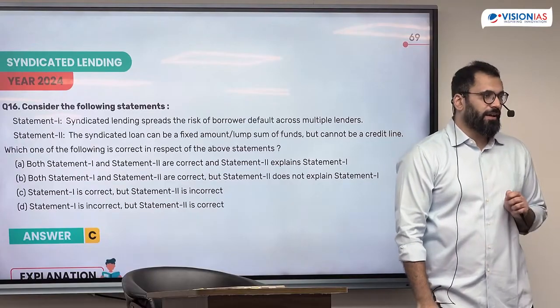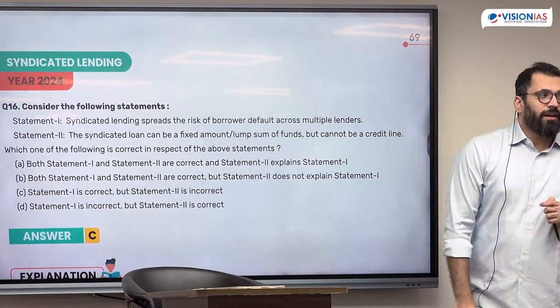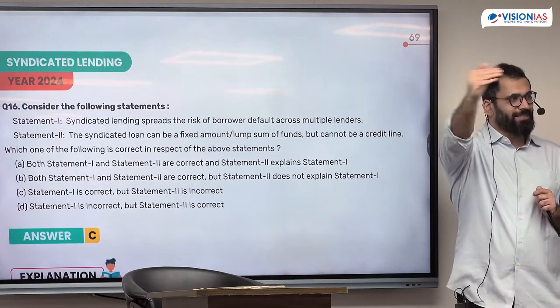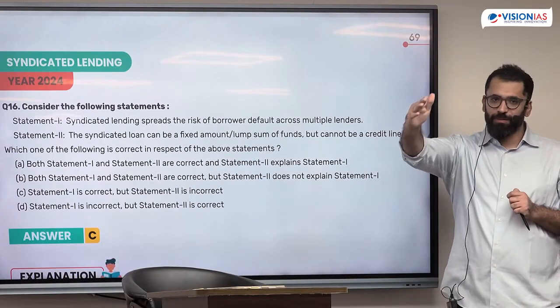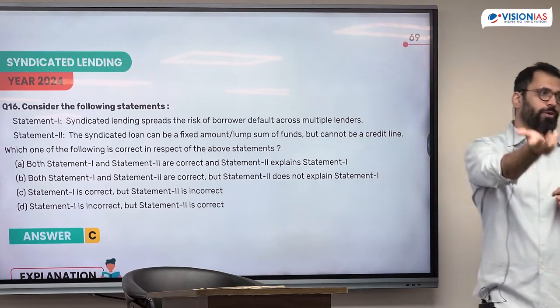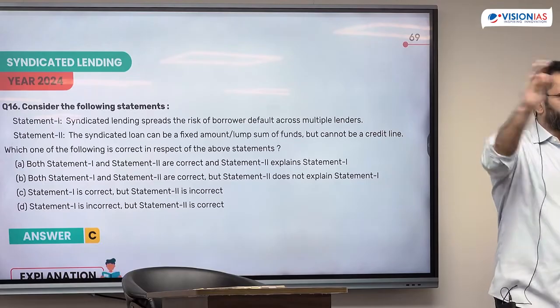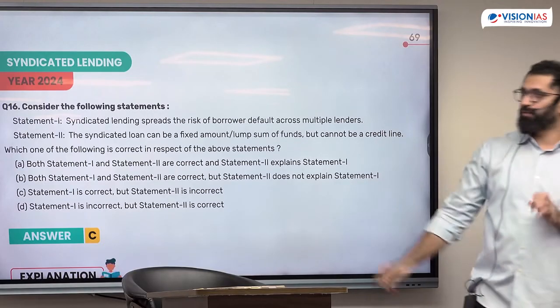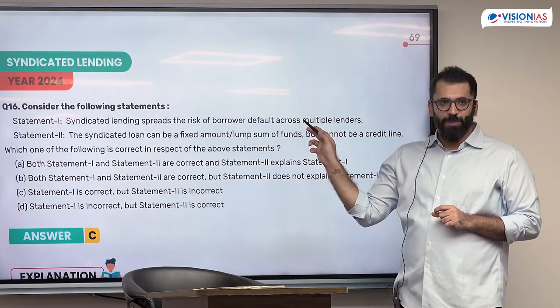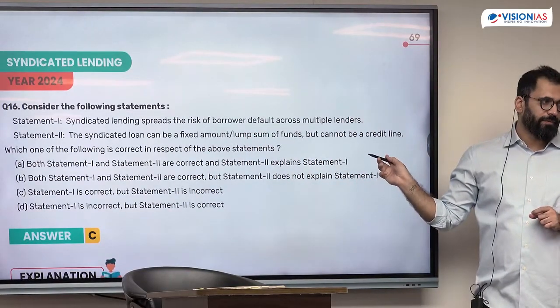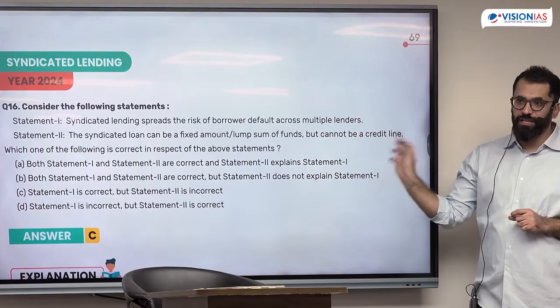What do you understand by credit line? You don't have an exact number of what you want to borrow, but you have the maximum limit which you can. So time to time you can take that loan. So if I have a credit line of 2 crore rupees, that means I can take a loan of 50 lakh, then 50 lakh more, up to 2 crore I can take. So if I'm taking a big loan, the risk is spread, but I can take it both as a fixed amount and as a credit line. This feature is incorrect.